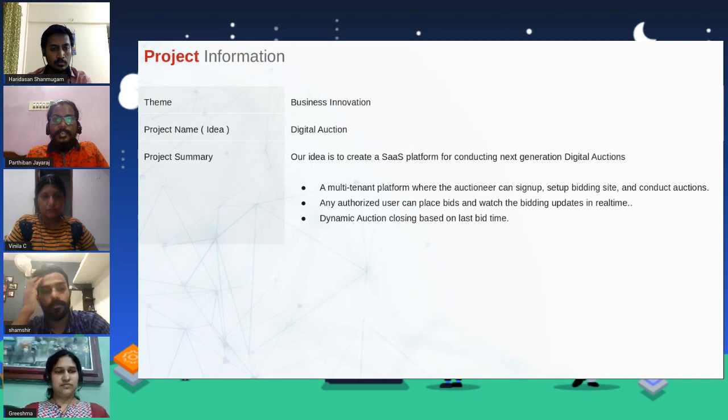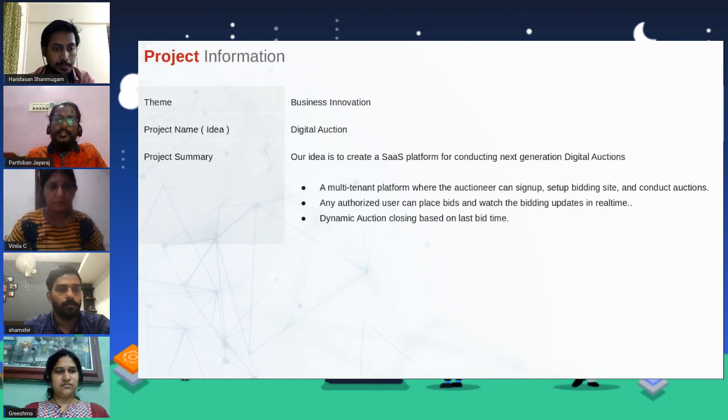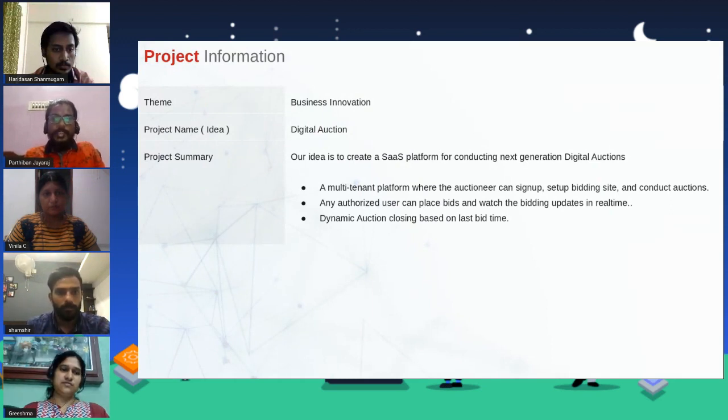And also we have dynamic closing on last bid time. If there is any bid happening at the end of the slot, we have an option to increase the time for that slot by 15 minutes. So that's what we meant by this dynamic auction closing.